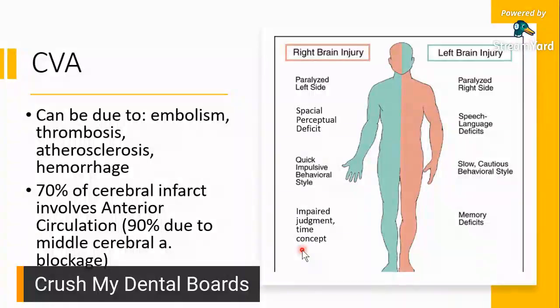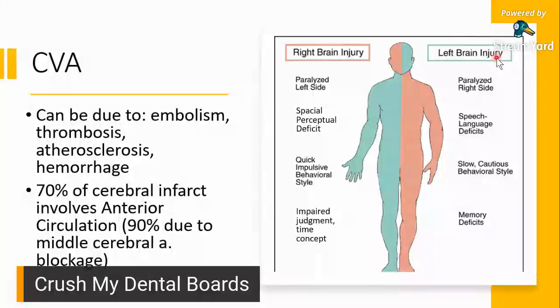When somebody suffers a stroke and it affects the right side of the brain, the left side of the body is paralyzed. Nagkakaroon siya ng spatial perceptual deficit. Ano ibig sabihin nun? The way he sees things, the way he perceives things, nagbabago. So, spatial. Yung paligid niya, like the way he sees things, iba na siya. Dahil iba na yung paningin niya sa mga nangyayari sa paligid niya, ang result nun ay nagiging moody siya, aggressive. That's why it says here, quick, impulsive, behavioral style. And then that person would also suffer impaired judgment and time concept.